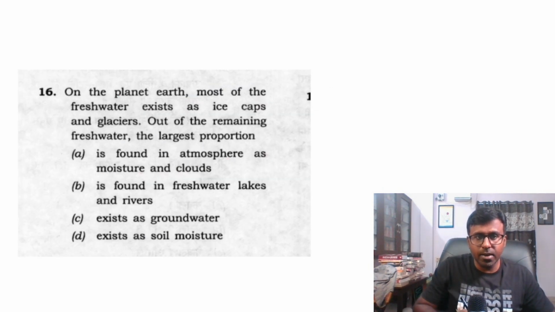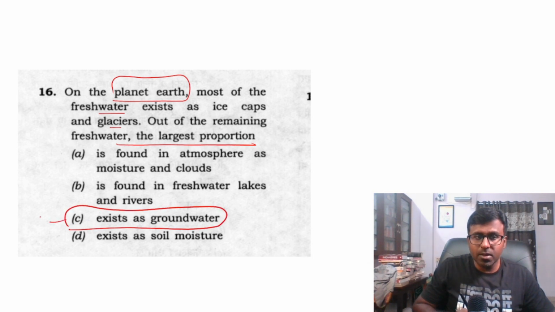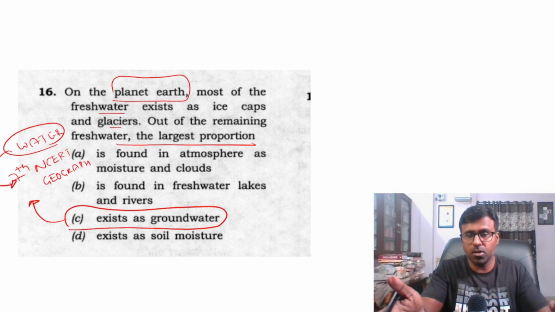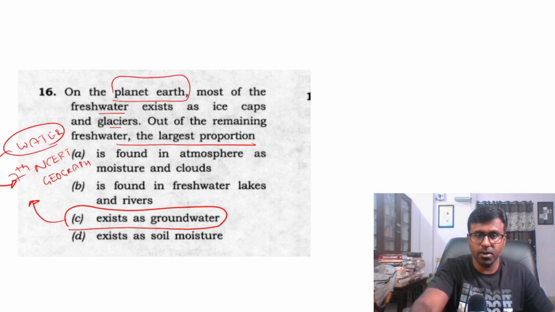And on planet Earth, ice caps and freshwater. So which was the next largest? First is ice caps. The second is groundwater. So how did I know this? This is given in the 7th standard NCERT book. You can check geography, 7th standard NCERT book, water chapter. This is given there. So when I solved this question, I solved it through that only.